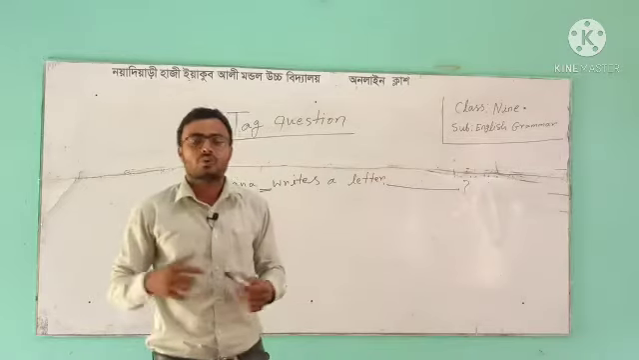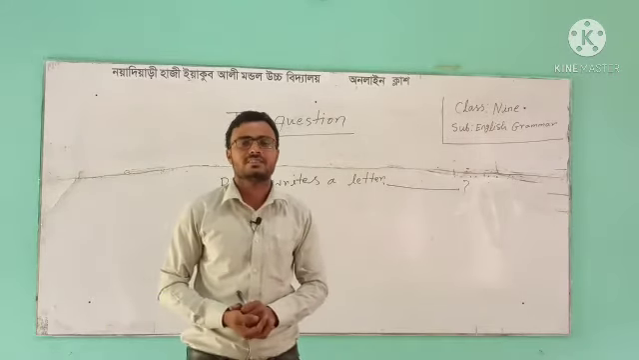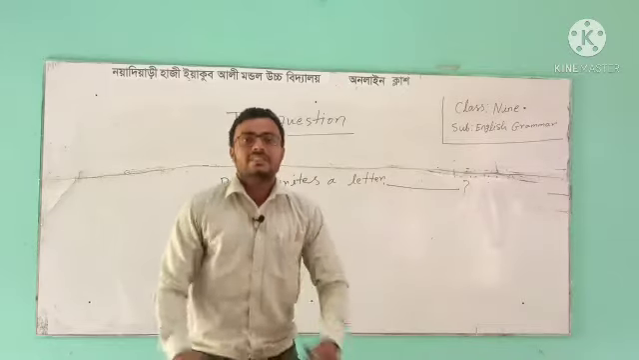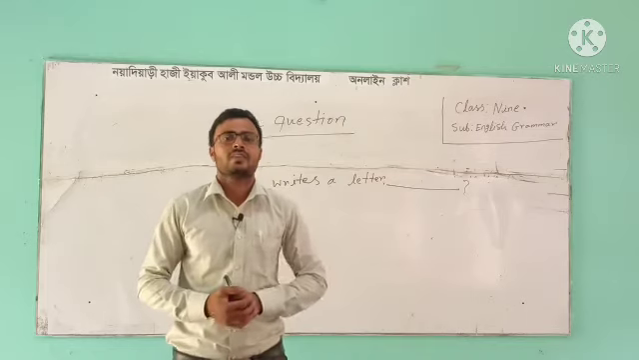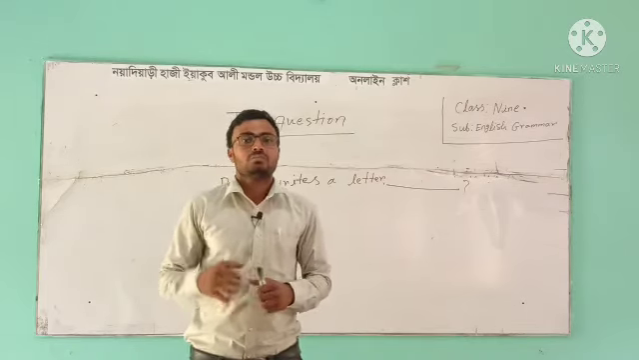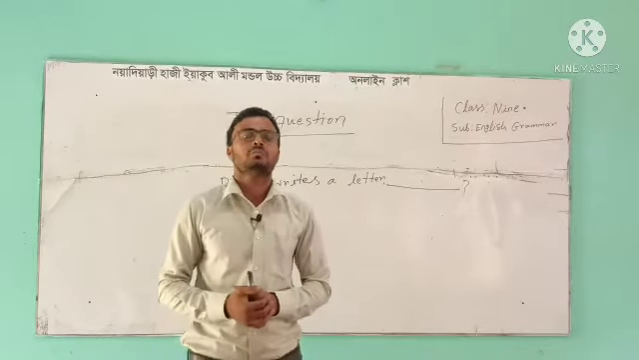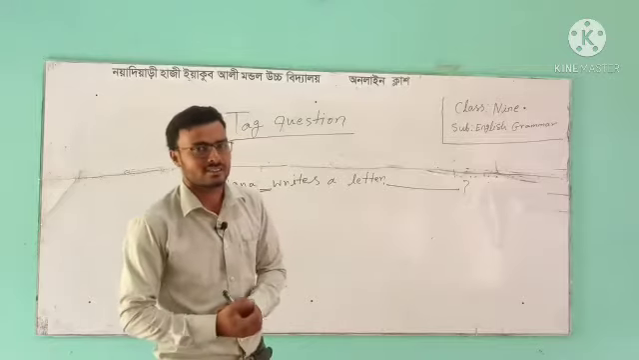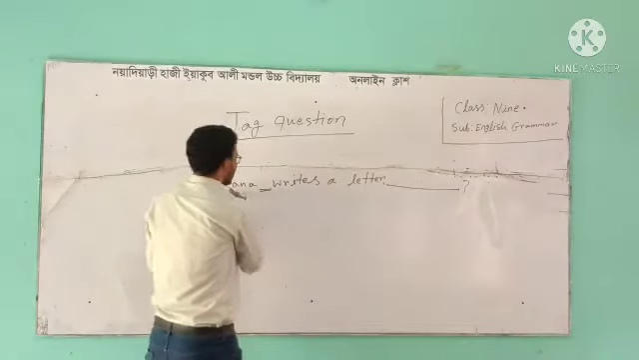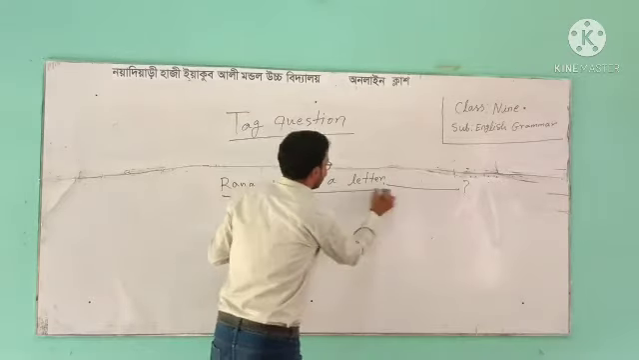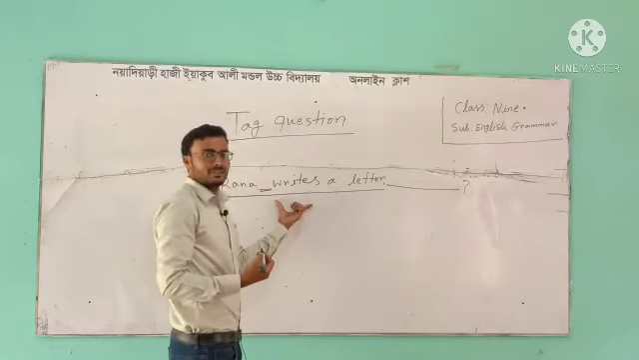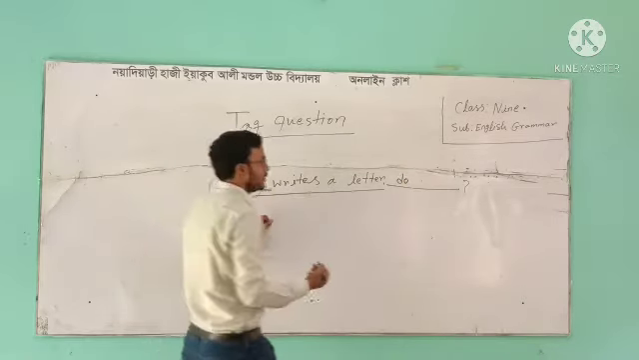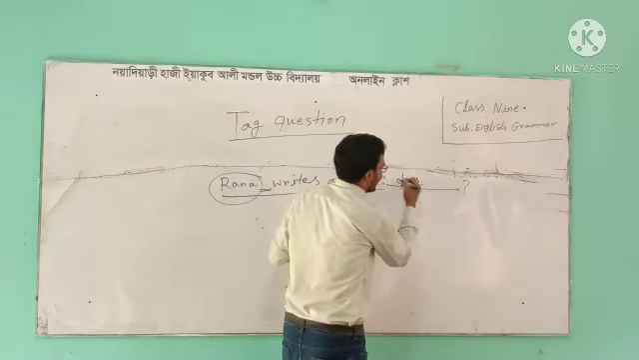The rule is: when there is no auxiliary verb in the statement, the tag question is formed by using the verb "to do" in the proper form, like do, did, does, etc. This sentence is an example of simple present tense, and the auxiliary verb is obviously "do", but because the subject Rana is third person singular, not "do", that is "does".